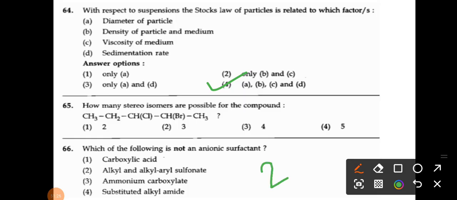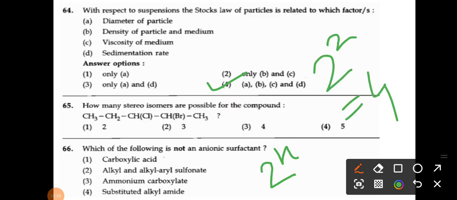That is 2 raised to the n. And what is the n here? N is nothing but your asymmetric carbons, and here n is equal to 2, means 2 to the power 2 is equal to 4. So that's why 4 isomers are possible in given compound. So option number 3 is the correct answer for the question number 65.